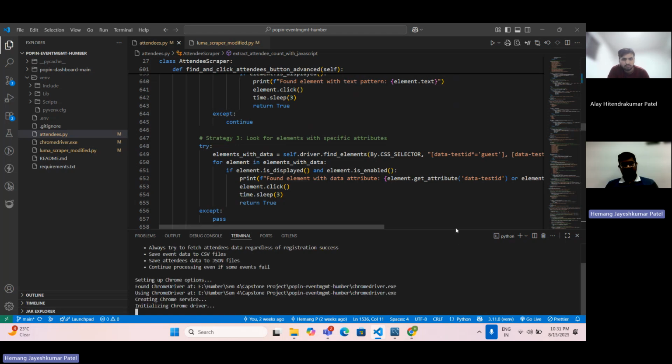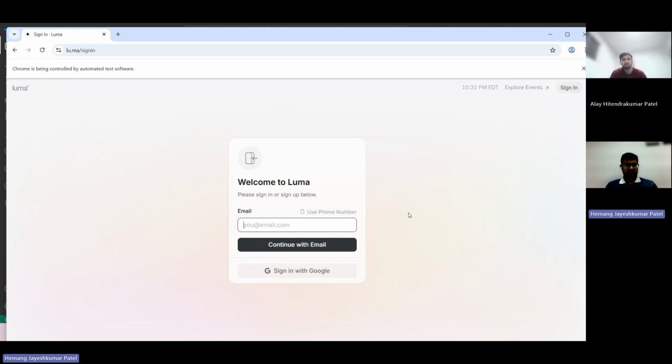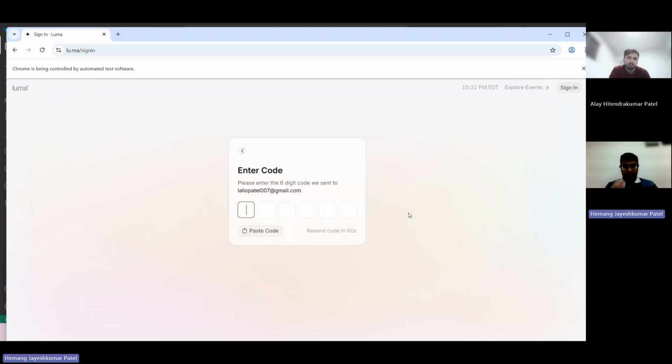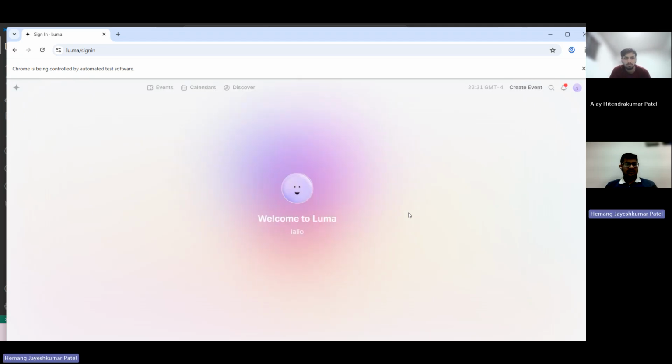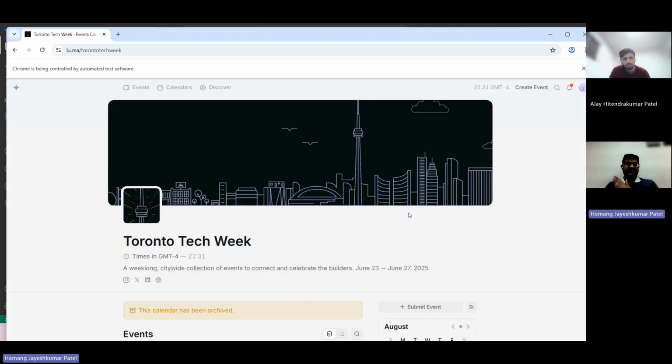As we run the script, it automatically opens the Luma website and puts in the email address. We just have to enter our one-time OTP. We could also automate reading it, but we would have to give access to our email. As soon as we log in, it does all the tasks automatically. Right now I set the link for Toronto Tech Week.